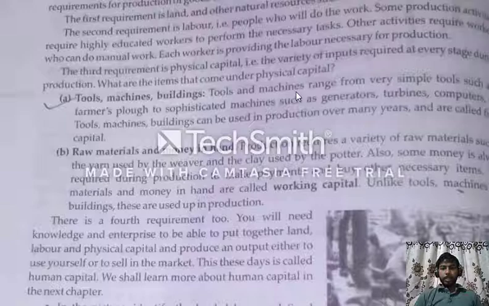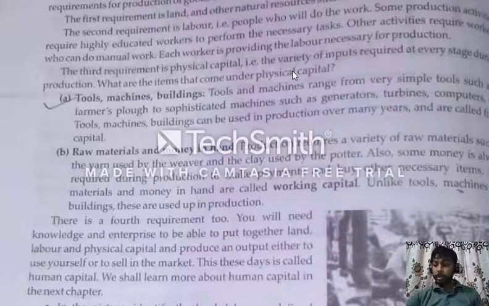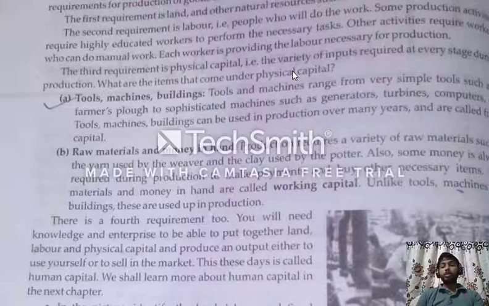Tools and machines range from very simple tools such as a farmer's plough to sophisticated machines such as generators, turbines, computers, etc. Tools, machines and buildings can be used in production over many years and are called fixed capital. After purchasing, you will have to use them again and again.